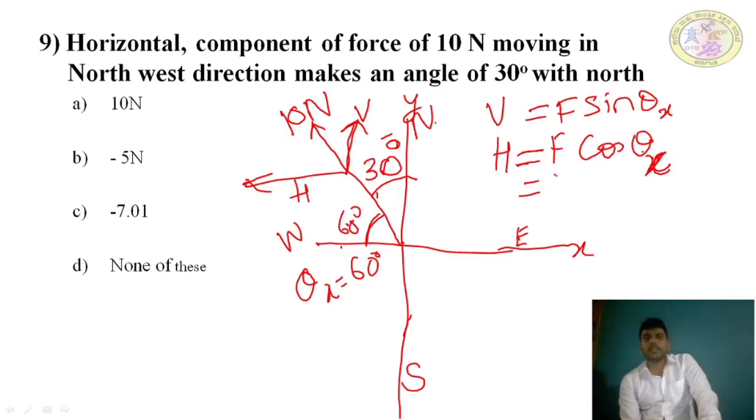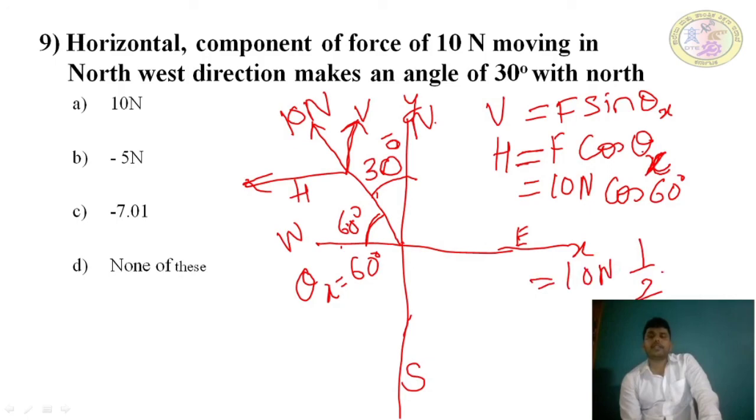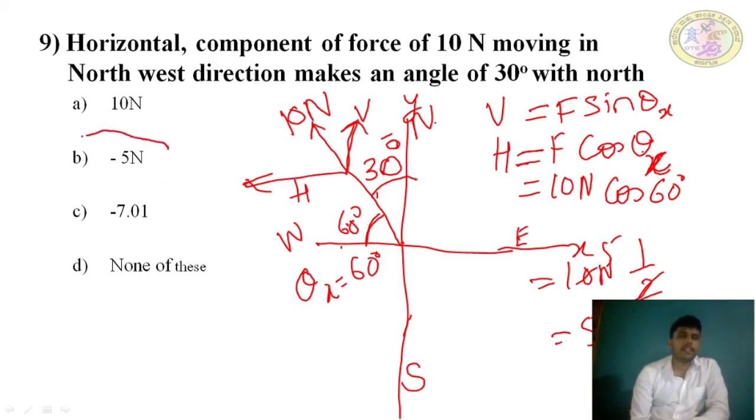Therefore, substitute 10 Newton cos 60 degrees. Cos 60 is half, so it becomes 5 Newton. In the options, there is 5 kilo Newton, but in the negative direction. Yes, this is very important.